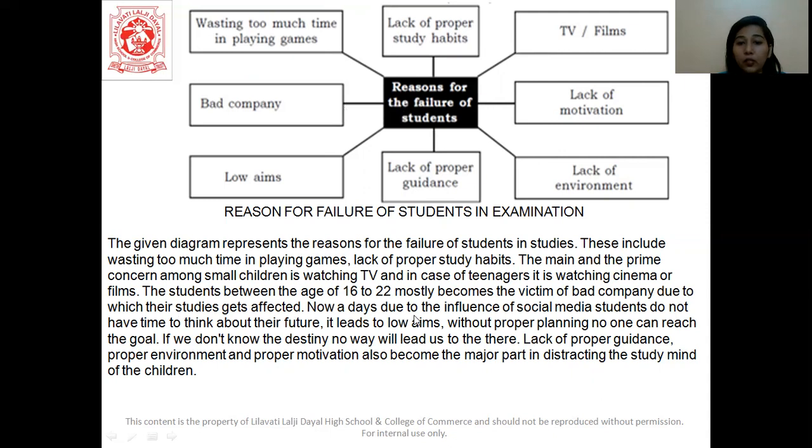Nowadays, due to the influence of social media, students do not have time to think about their future. It leads to low aims. See here, low aims. Without proper planning, no one can reach the goal. If we don't know the destiny, no way will lead us there. Lack of proper guidance, proper environment, and proper motivation also becomes a major part in distracting the study mind of the children. See this point and this point. This one as well. So we have covered up pretty much everything that's given to us in the diagram.